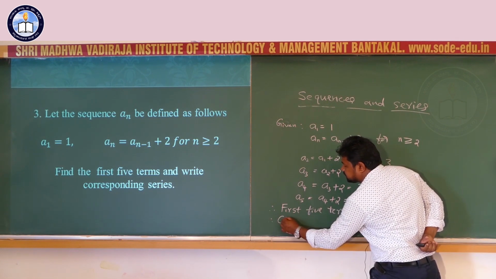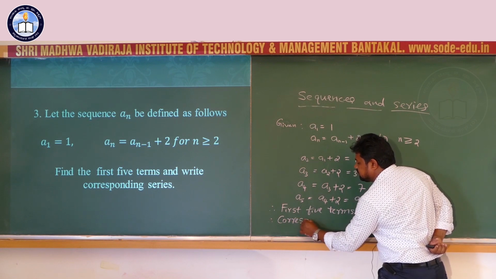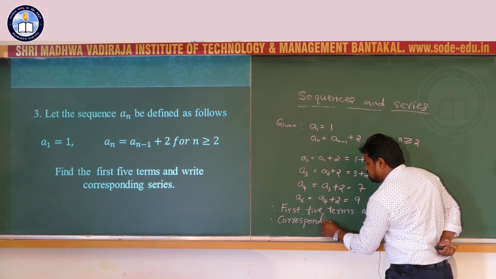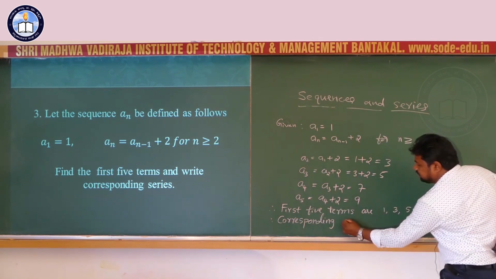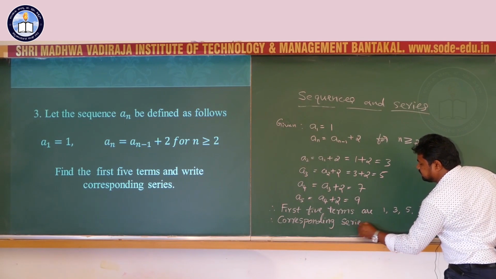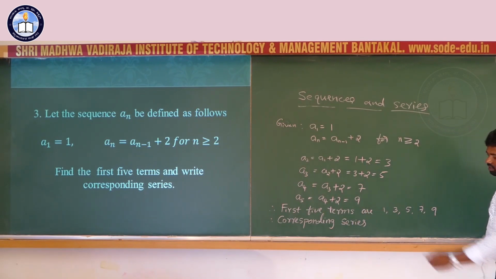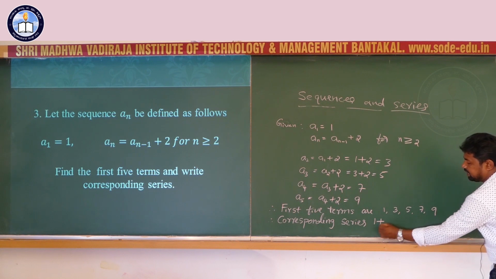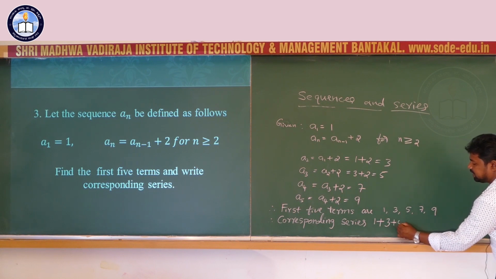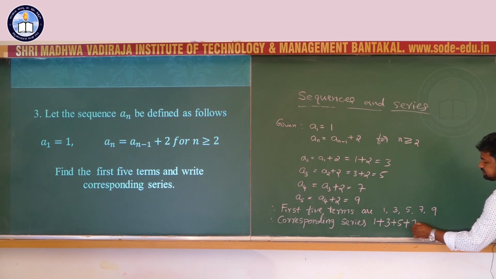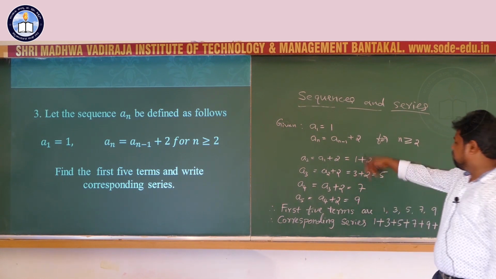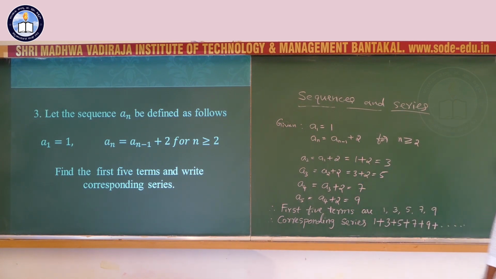Therefore, the corresponding series is 1 plus 3 plus 5 plus 7 plus 9 plus dash. That is the corresponding series for this sequence.